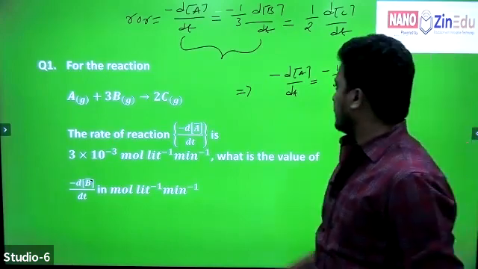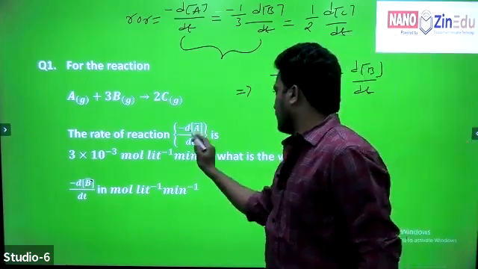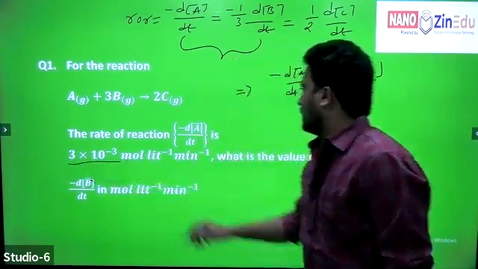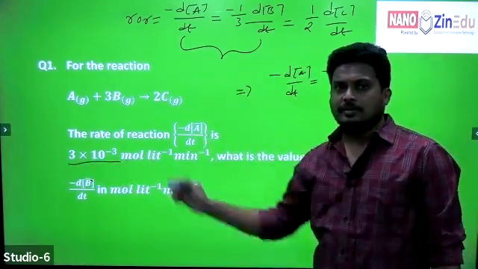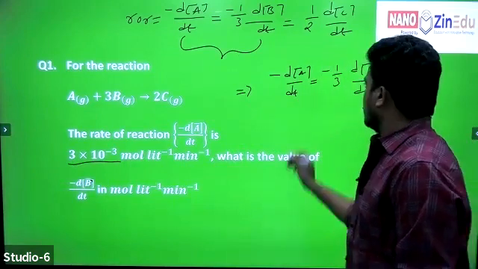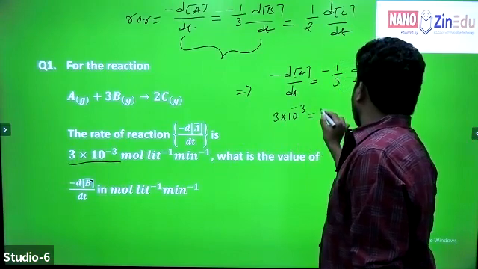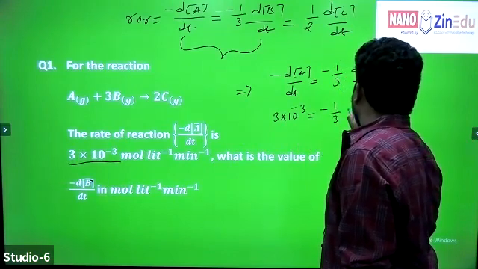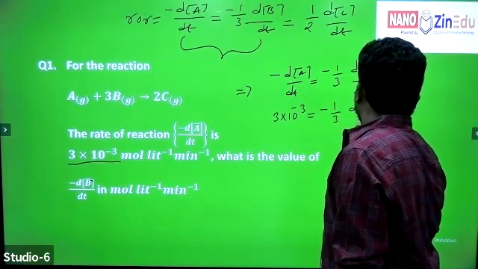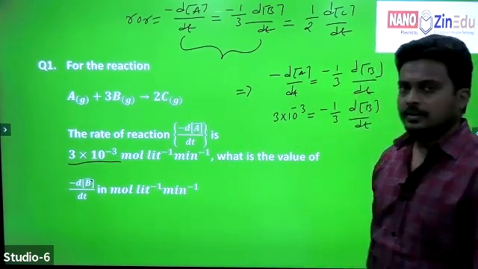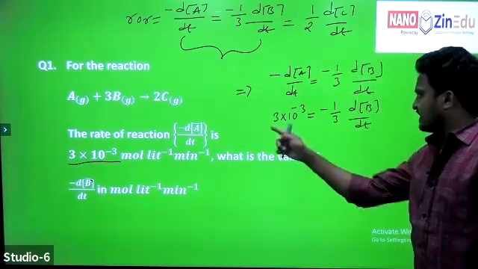What is the value of d of A by dt? Minus d of A by dt is given, equal to 3 into 10 to the power of minus 3. So 3 into 10 to the power minus 3 is equal to minus 1 by 3 d of B by dt. Now take 3 this side.